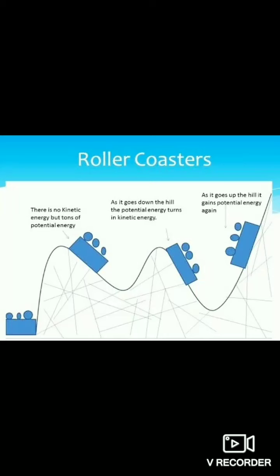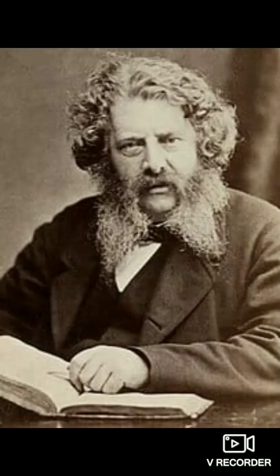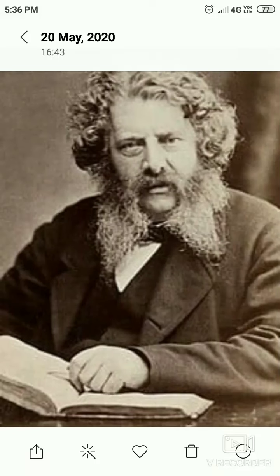When the car is at the top of the coaster, it has its maximum potential energy. When the car is at the bottom of the coaster, it has its maximum kinetic energy. When the car is going up or coming down, the potential and kinetic energies readily change from one form to another form. In height, its potential energy gradually changes into kinetic energy, but the total sum of both energies at every point during the motion always remains constant. Regarding the law of conservation of energy, we get that energy can neither be created nor be destroyed.